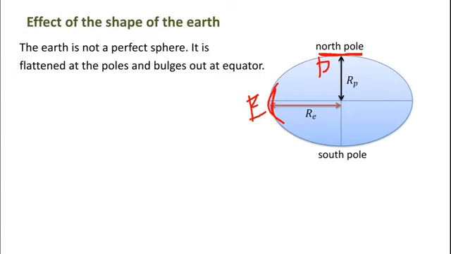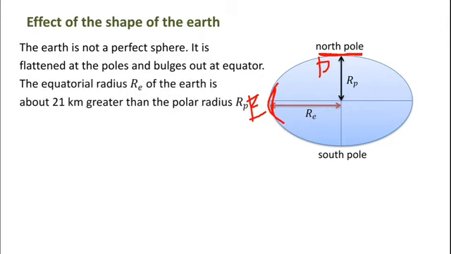Now this is the center, and the distance from the center to the pole is known as polar radius. Here you can see the polar radius is represented by Rp, and the distance from the center to the equator is known as equatorial radius, which is represented by Re. The difference between the equatorial radius and polar radius is 21 km. It means equatorial radius Re of the earth is about 21 km greater than polar radius Rp.